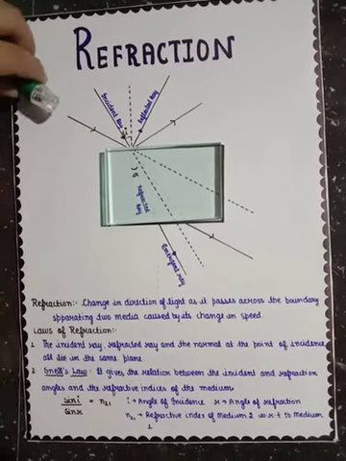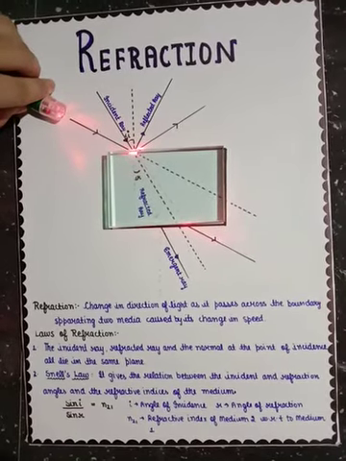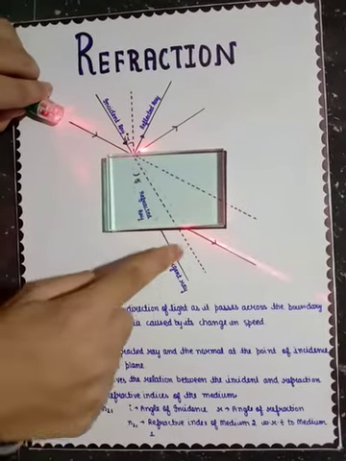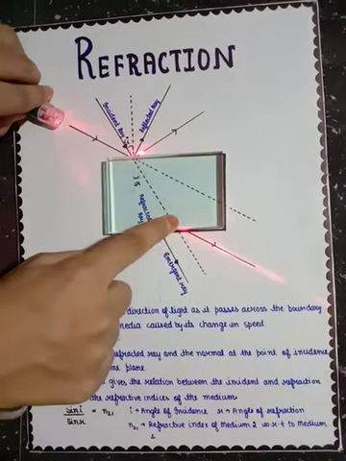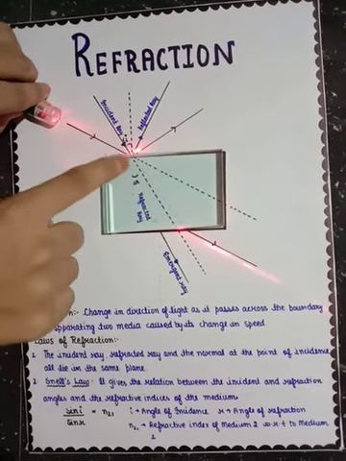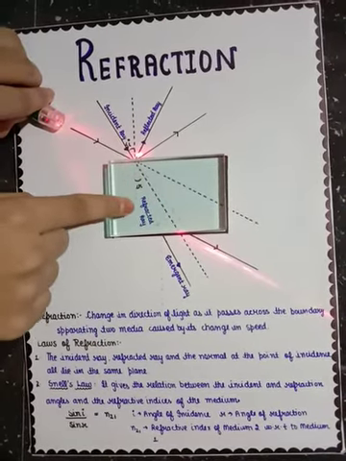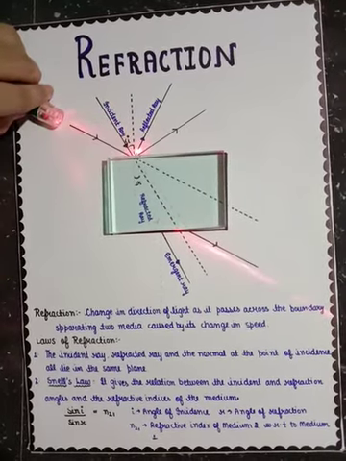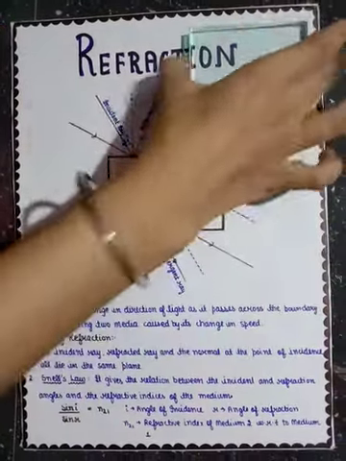Now we will see that this is your incident ray and this is your emergent ray. When you join the incident ray and emergent ray, you will get the refracted ray, and the angle of the refracted ray with the normal is the refracted angle, and the angle of the incident ray with the normal is your incident angle. Now you measure the angle.